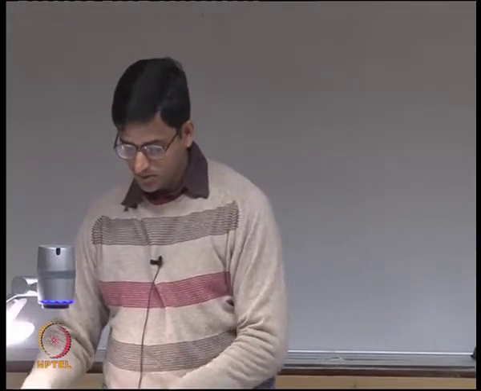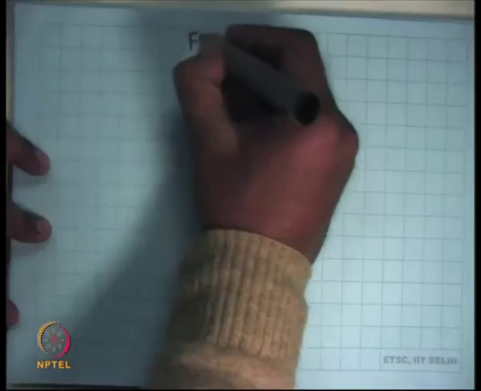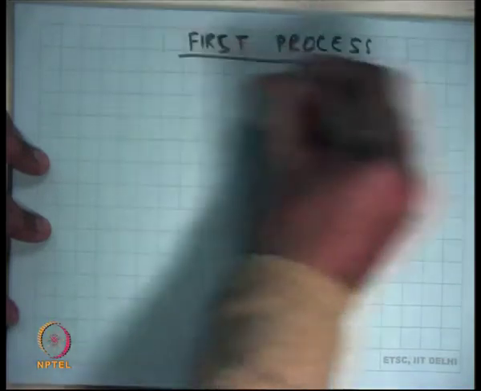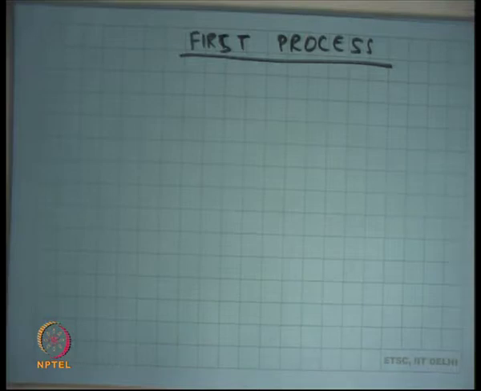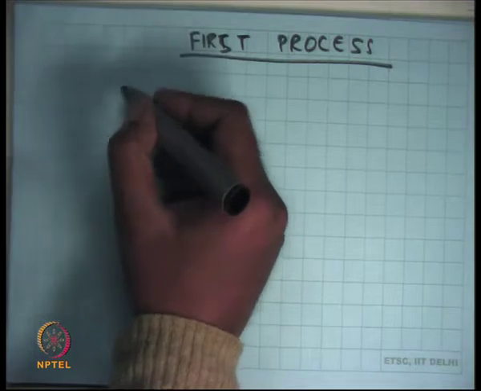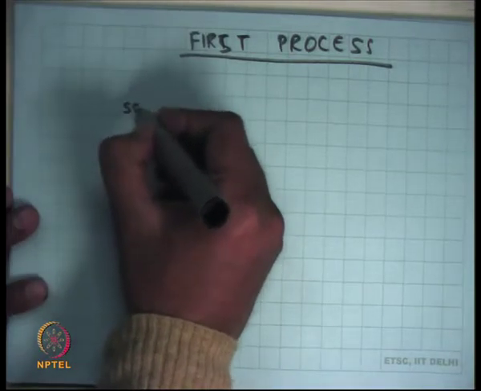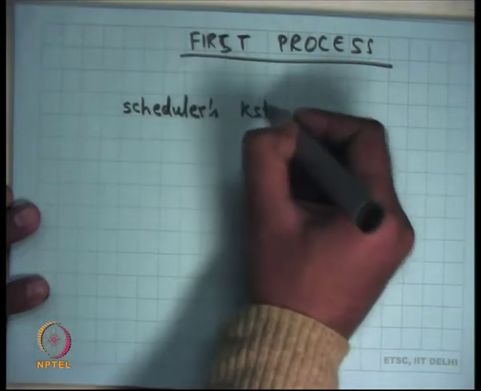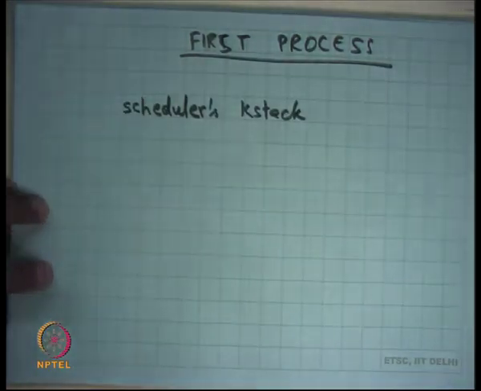Okay, so let's talk about creation of the first process. After boot up, the kernel has initialized itself to be running off a K stack, but this K stack is different from the K stack of the first process. So let's call it the scheduler's K stack. When the kernel initialized itself, it initialized its K stack, once again allocated off the heap, and that particular K stack does not belong to any process, so let's just call it the scheduler's K stack.